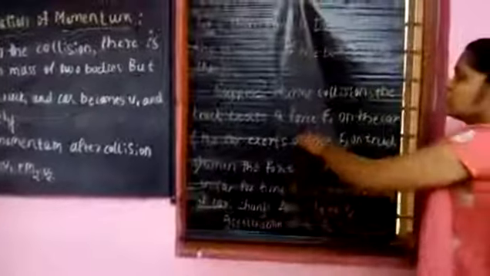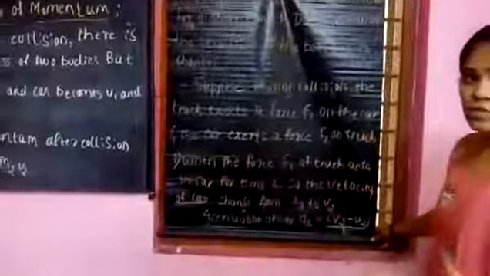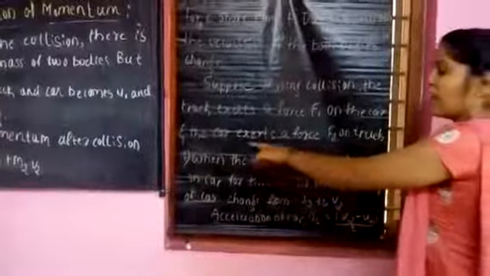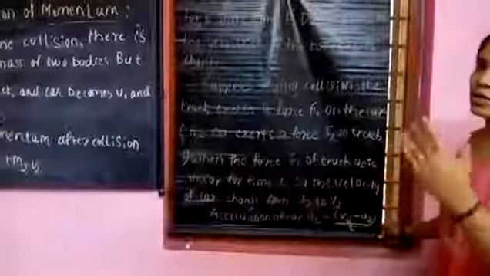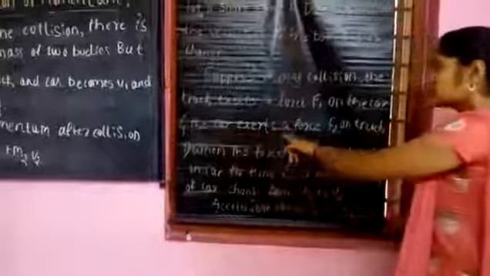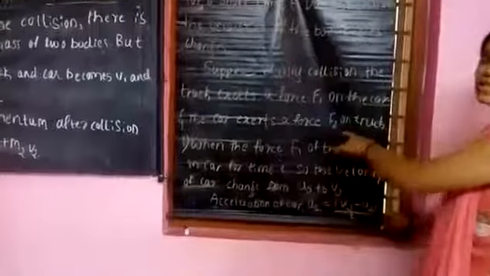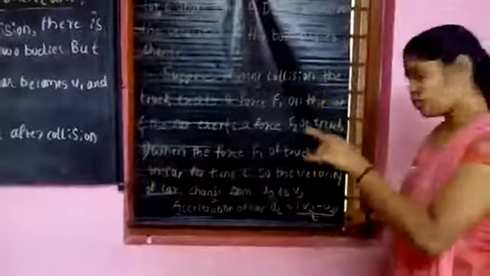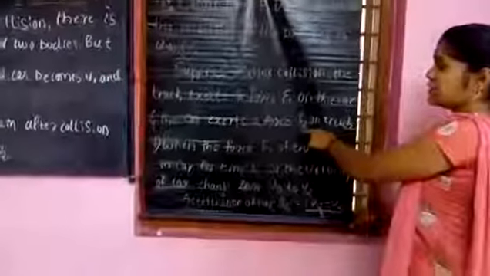The car attains a force from the truck, which we represent as F1. And in return, the car exerts an opposite force on the truck, which we represent as F2.